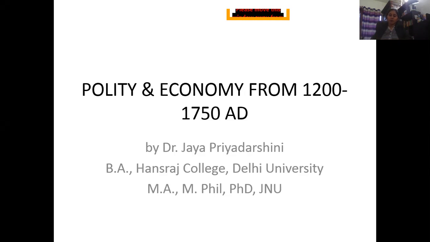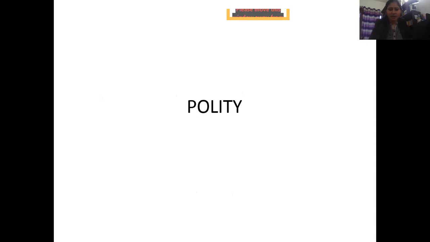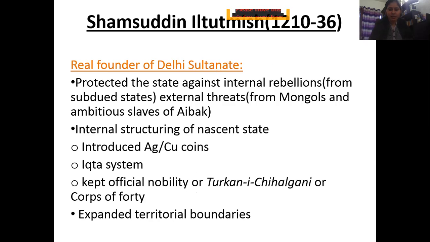Talking about the Delhi Sultanate, we know that it came into being with the capture of Delhi by Muhammad Ghori in 1192 and the placing of Qutbuddin Aibak, his slave, as the ruler of Delhi. Now we see that Qutbuddin Aibak ruled till 1206, and he is succeeded by his slave and also son-in-law Shamsuddin al-Tutmish.